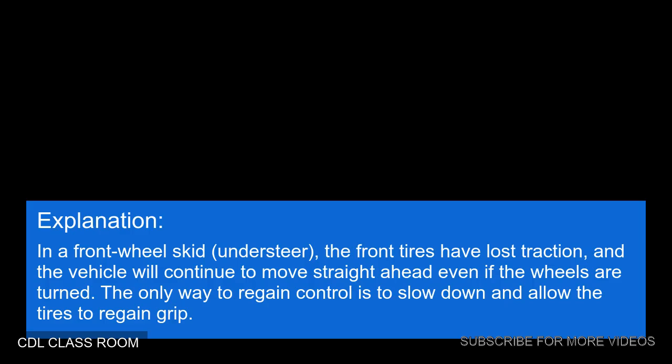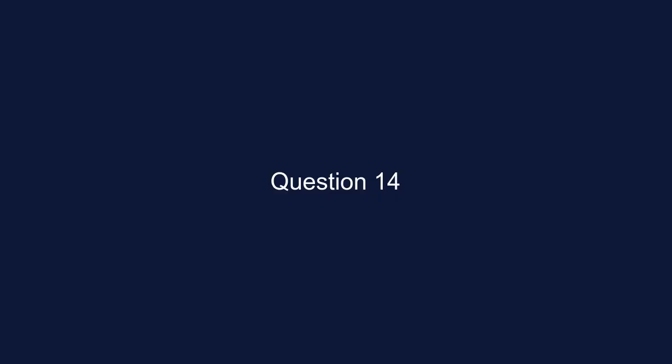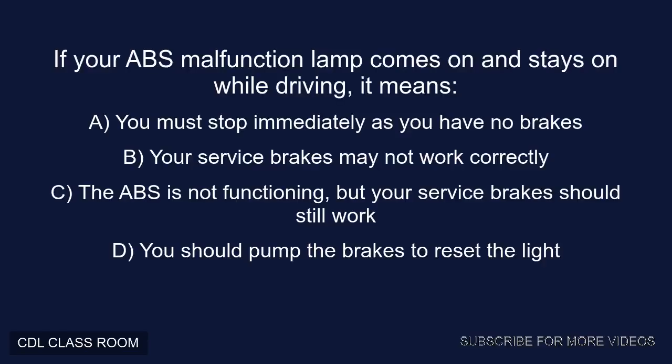Explanation: in a front wheel skid, understeer, the front tires have lost traction, and the vehicle will continue to move straight ahead even if the wheels are turned. The only way to regain control is to slow down and allow the tires to regain grip. Question 14. If your ABS malfunction lamp comes on and stays on while driving, it means A.